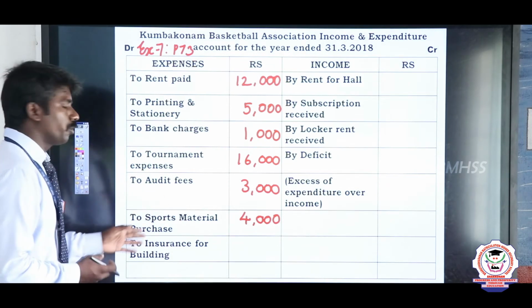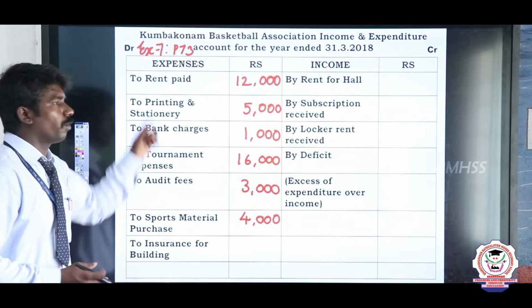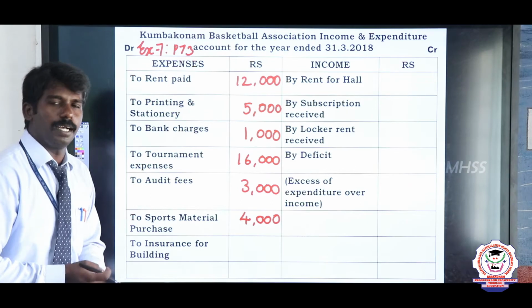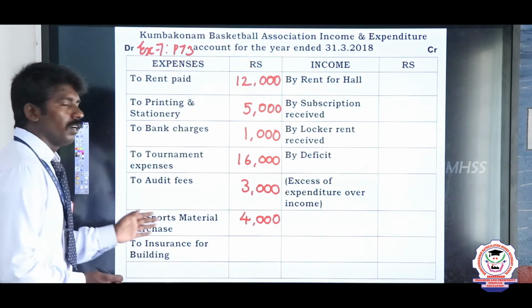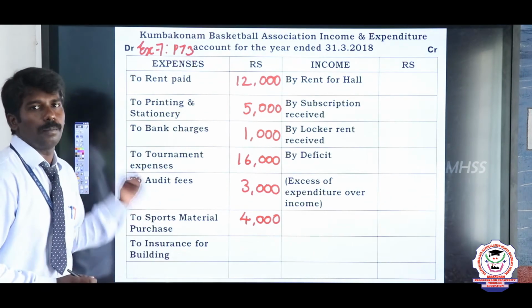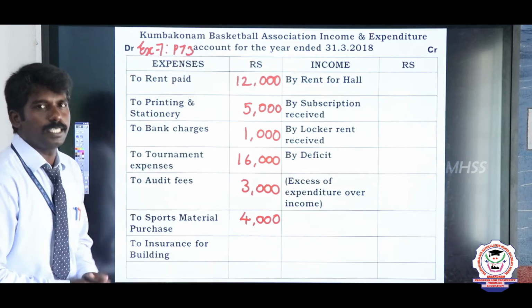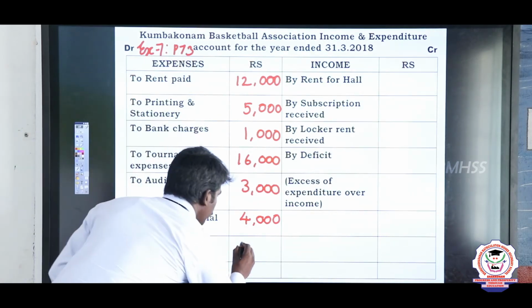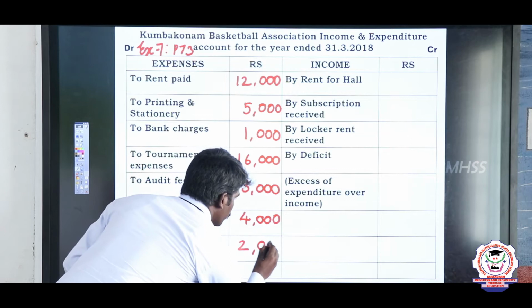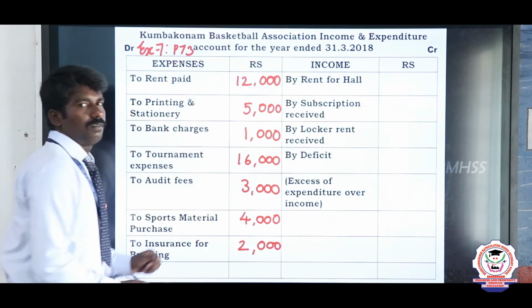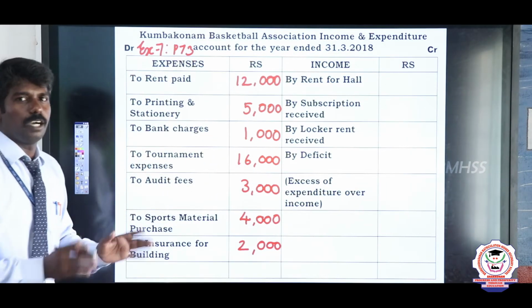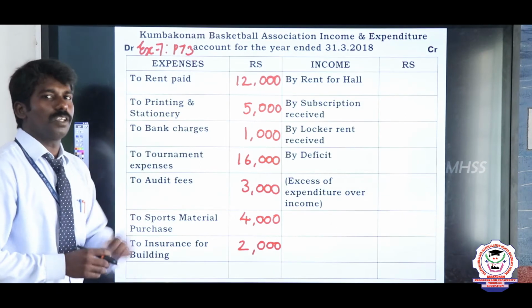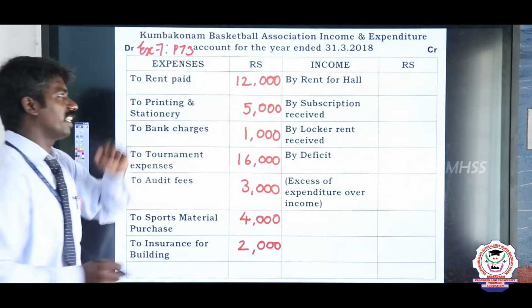So the insurance for buildings is one of the expenditures made by the organization. Now see, what is the value of insurance for building? The value is 2000 rupees. Right? 2000 rupees. Within that, the expense side is over. Then what should we do? We will move on to the income side.